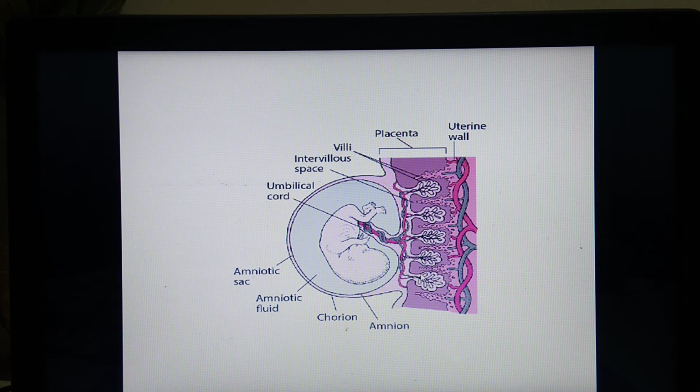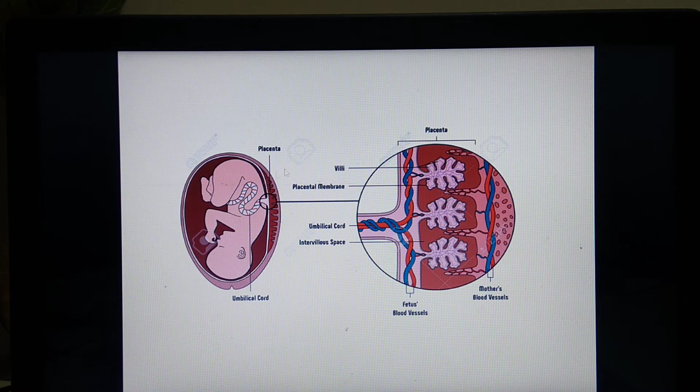We'll see one more diagram for the placenta. Here this is the uterus. Here this is the embryo, the developed one, and it has this cord-like structure which is called the umbilical cord, which is found attached to this placenta. Here this much part is elaborated. This is the elaborated diagram. In this elaborated diagram, you can see this is the umbilical cord, and through the chorionic villi it is found penetrated into the endometrial wall. So this is the placenta and this is the umbilical cord. You can see the connection properly. Okay, so this is about the placenta.